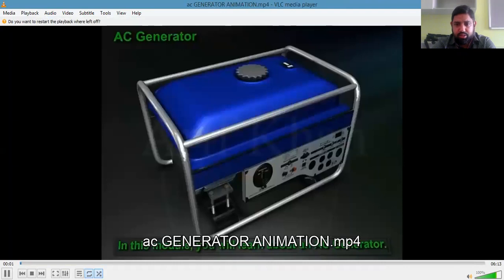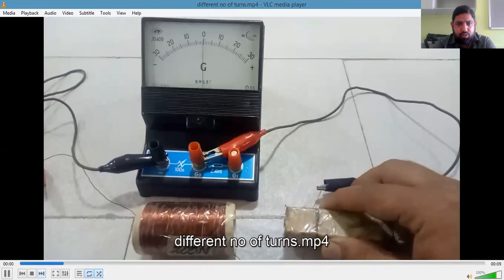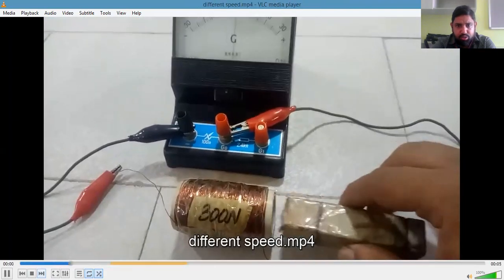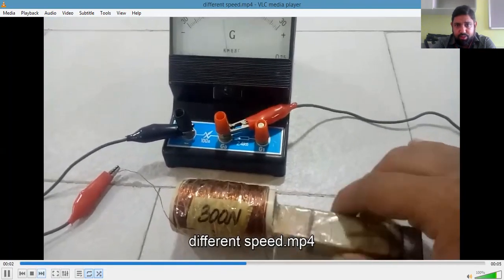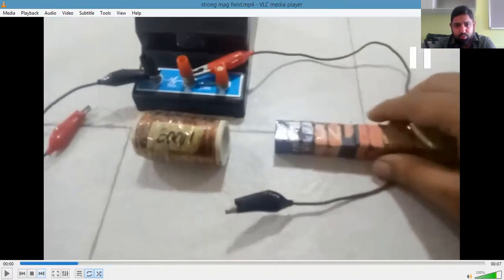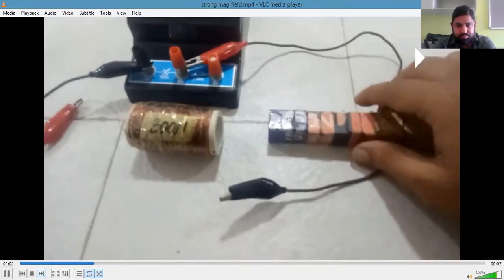This next one is for the number of turns. Identify the deflection of the meter with 200 turns. Now we have 300 turns. The meter was out of focus in that case, but I compared different numbers of turns, 100 and 250. More number of turns showed more deflection.